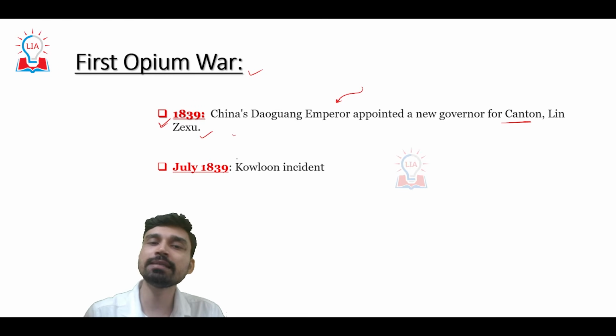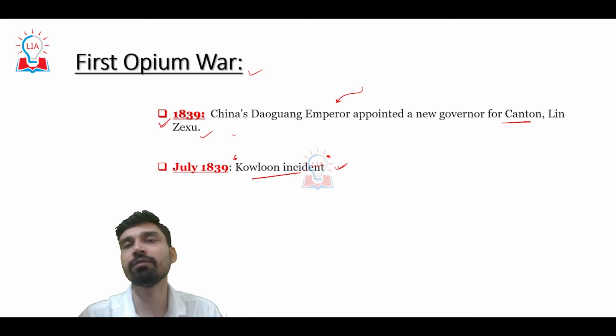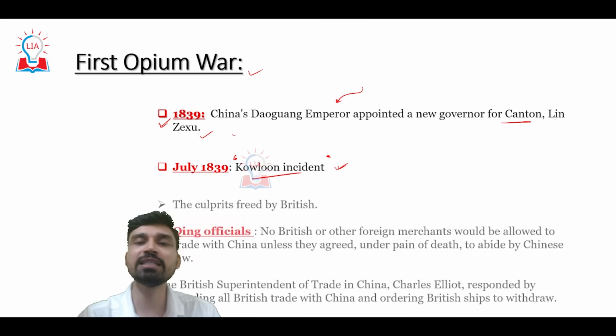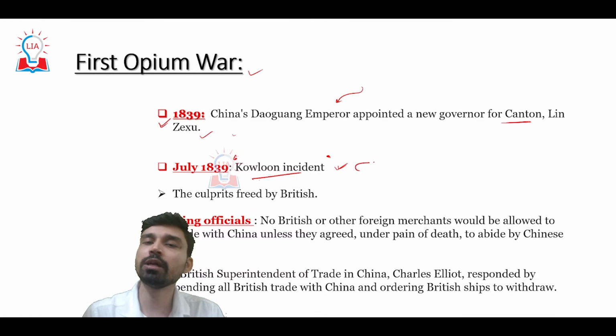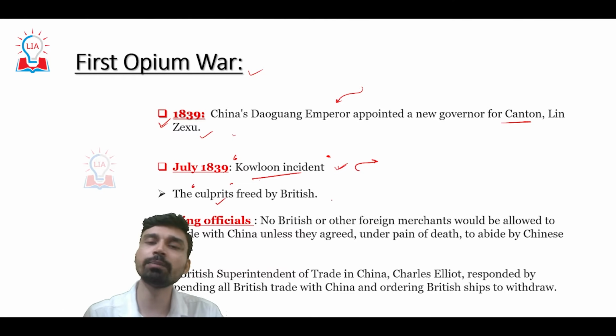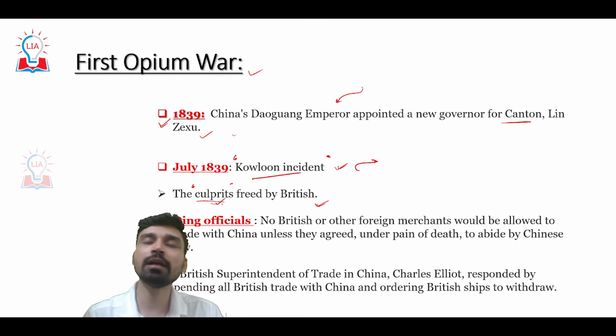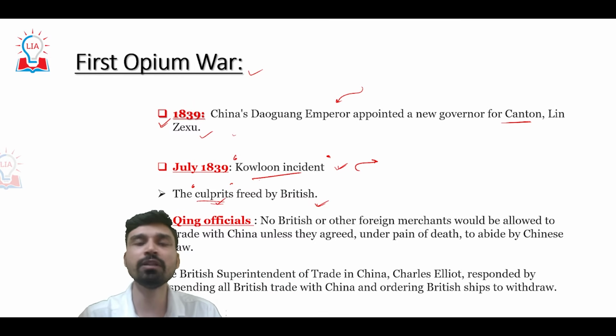And in this context, in July 1839, an incident happened called the Kowloon incident. In the Kowloon town of China, a dispute arose between British and American sailors on one hand and a local Chinese priest on the other. Due to this, the local Chinese priest was actually killed in the brawl. However, when the Chinese asked Britain to punish the culprits, they were not sent to the Chinese court. Rather, the British said that they would try them themselves. However, after the sentence, they were not even made to fulfill their punishment. They were simply freed upon reaching England.